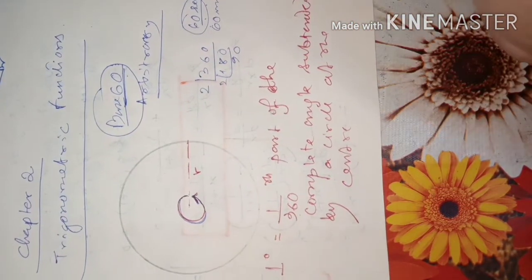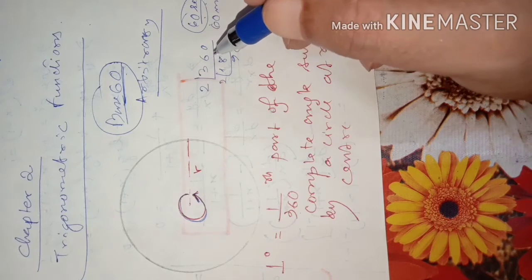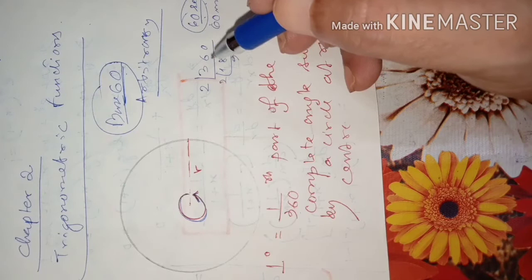So 360 is an arbitrary number. It was considered by the mathematicians in olden times. 360 is a very good number to divide, and it can easily be divided into smaller parts.